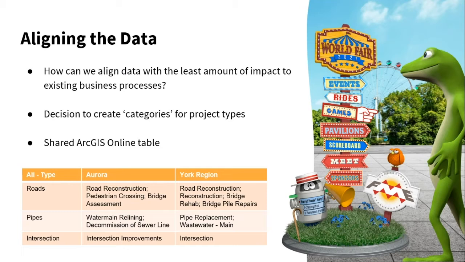And then within that, it would be up to Aurora to assign that road reconstruction, pedestrian crossing, bridge assessment, all fall under the category of roads. And they could manage that because it's a shared ArcGIS Online table that they have access to the software. They can go in and edit to their heart's content. So for example, if next year they come up with another one that's called road rehabilitation, they can just add road rehabilitation project type under the Aurora in the roads category, and then it would basically associate itself with that. And same for any other organization.